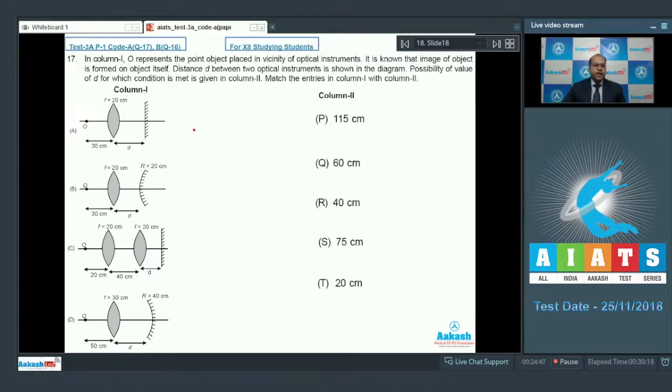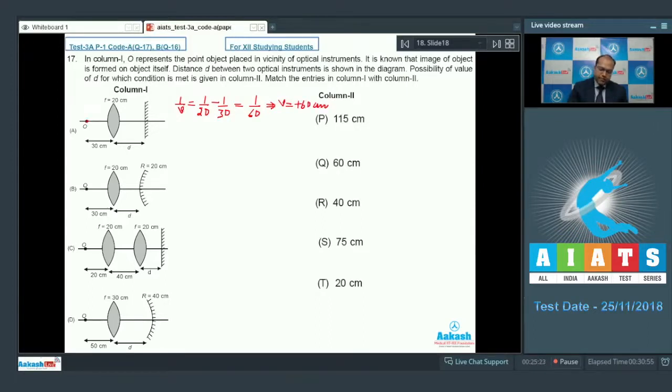So if I check the first entry of column 1, then the object is placed at a distance of 30 cm from the converging lens of focal length 20 cm. So if I calculate the image distance in this case, then 1 upon V can be written as 1 by 20 minus 1 by 30. So on solving, it comes out to be 1 by 60. So the value of V comes out to be plus 60 centimeter.